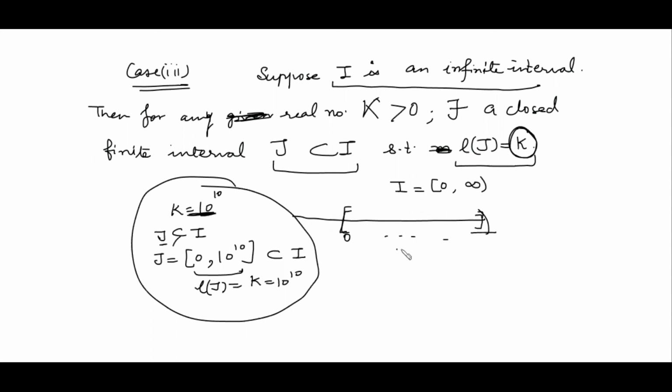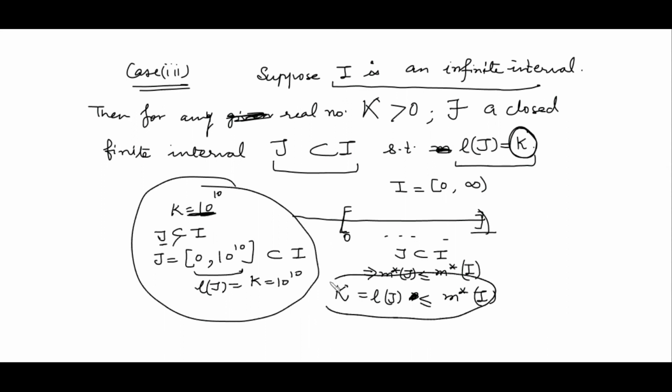Now further, J is contained in I, which implies the measure of J is less than or equal to the measure of I. But since J is a closed finite interval, by part 1 the measure of J is equal to its length. So we get that the length of J, which is k, is less than or equal to the measure of I. Since this inequality holds for every k, whatever value of k you put, the measure is always greater than that number.